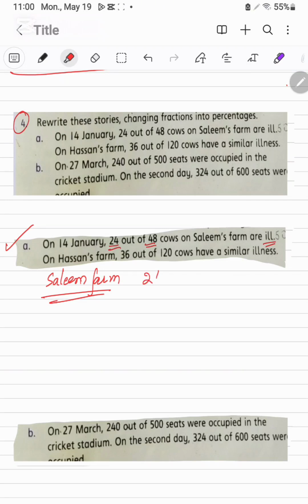Total are 48 and out of these 24 are ill. We will write 24 over 48 and to convert into percentage we will multiply this one with 100. This will be cancelled, this one it will be 2 5 are the 50. So 50% are the ill.